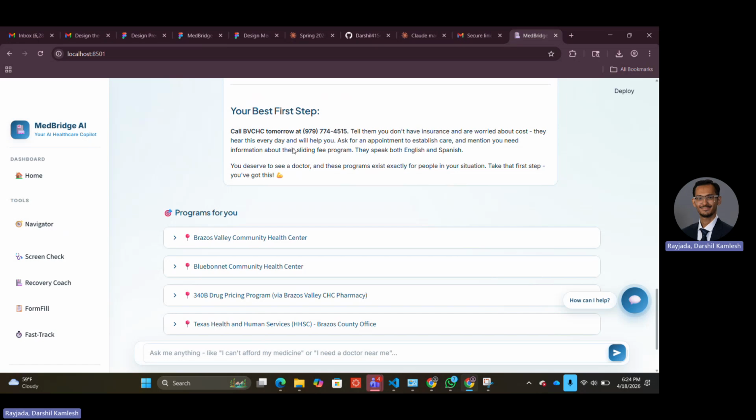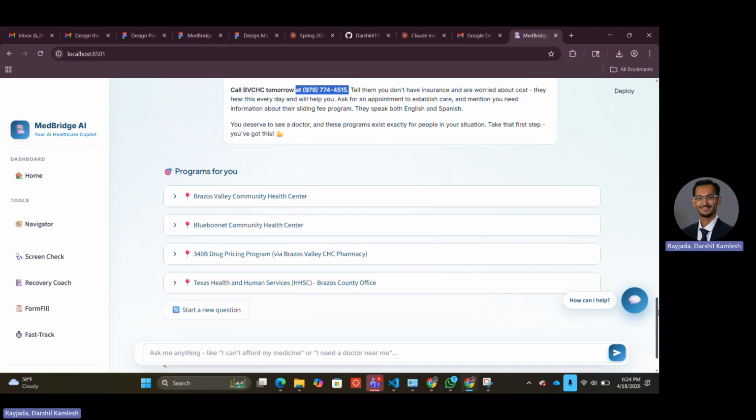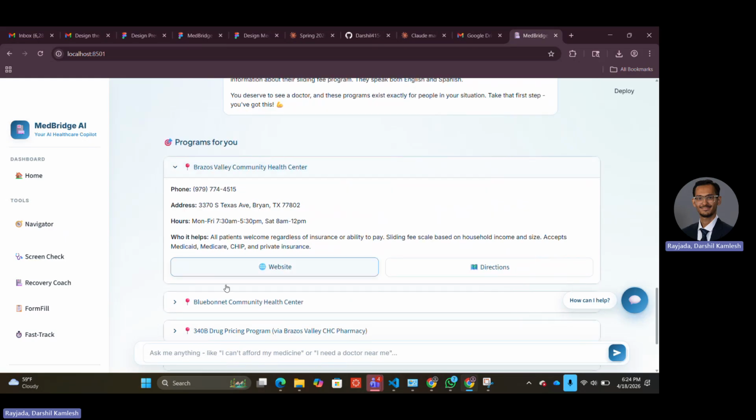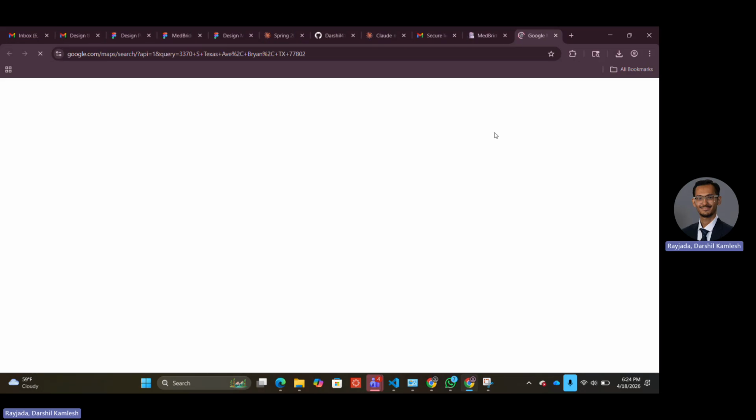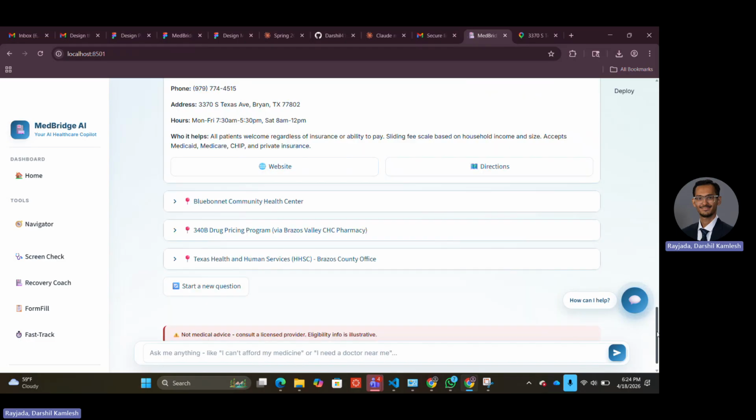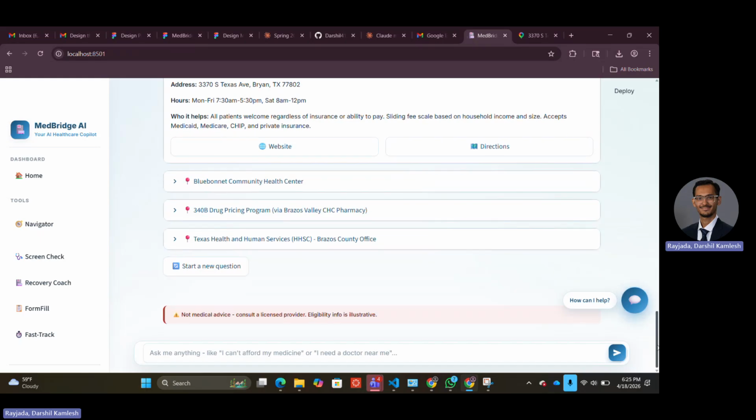As an immediate action, she is also provided with a first best step to help her in her first action. There are different programs that are also available for her that she can make use of, and she can click on any of these. That will give her the directions as well as the website link. And last but not least, if she has any problem which is very specific to her, she can use this chatbot on the right and type her questions, and she will get a similar response.